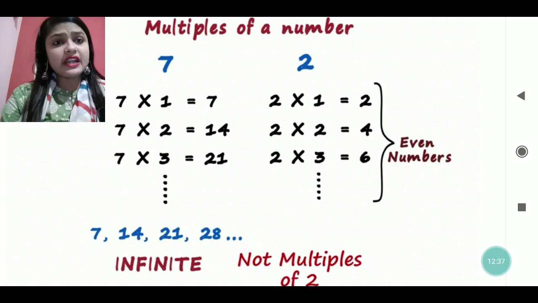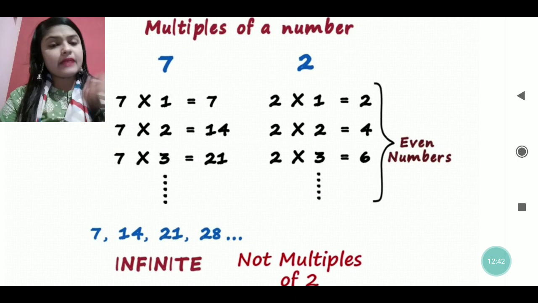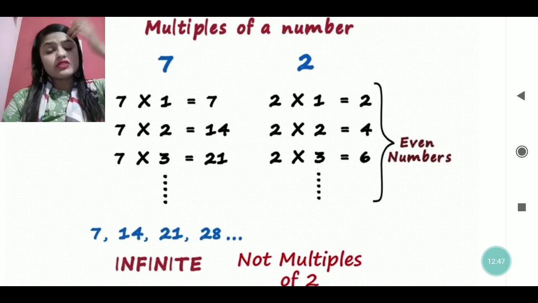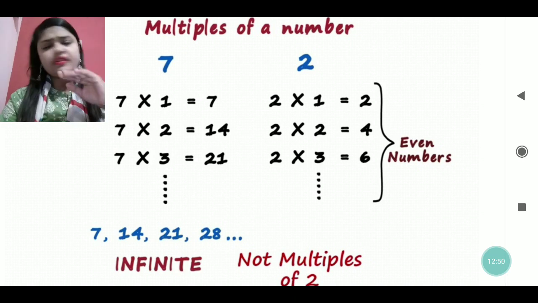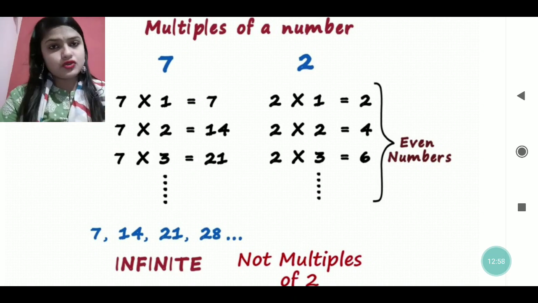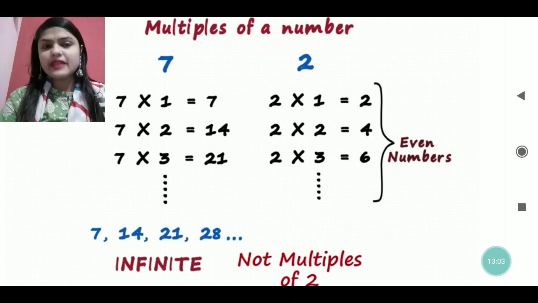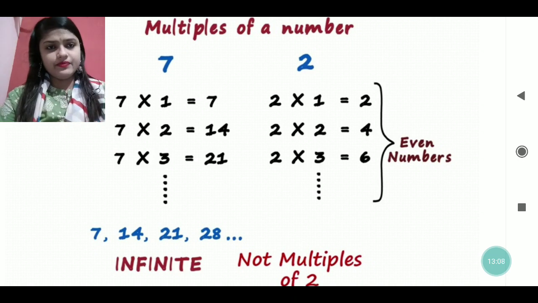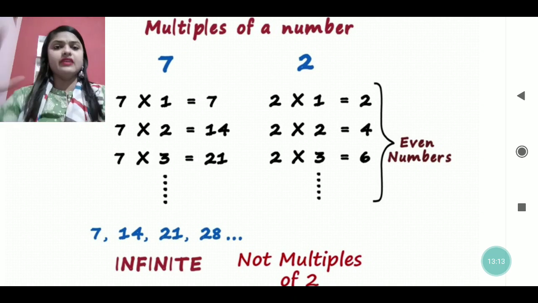Here we are talking about the multiples of a number like 7. What are the multiples of 7? In the table of 7, whatever number is coming, that will be a multiple. 7 into 1, 7 into 3, 7 into 4, like this it goes on, and it will be infinite. In the same way, in the table of 2, 2 ones are 2, 2 twos are 4, 2 threes are 6, 2 fours are 8, so these are the multiples. You can see it is written here, infinite. There is no limitation of multiples. It can go anywhere.